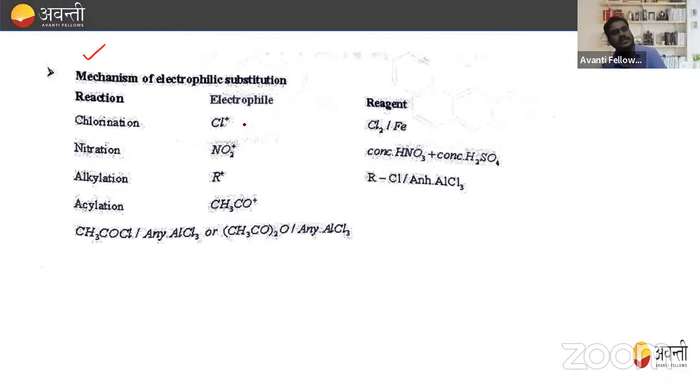For chlorination, what is the electrophile? Cl+. And what reagent do you use? That is Cl2 and FeCl3. In nitration, NO2+ is the electrophile, and the reagent is concentrated HNO3 and concentrated H2SO4. Similarly, in Friedel-Crafts alkylation, the electrophile is R+, and the reagent is RCl and anhydrous AlCl3. Similarly, in acetylation, the electrophile is CH3CO+, and the reagent is RCl and anhydrous AlCl3. So these are the electrophiles and the reagents we generally use in electrophilic aromatic substitution reactions.